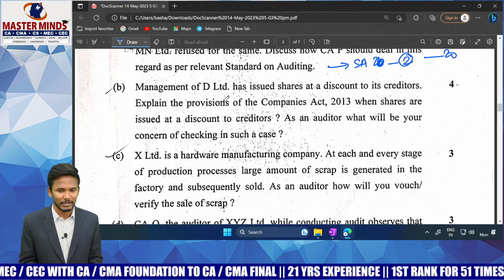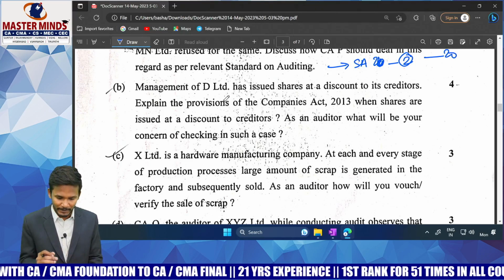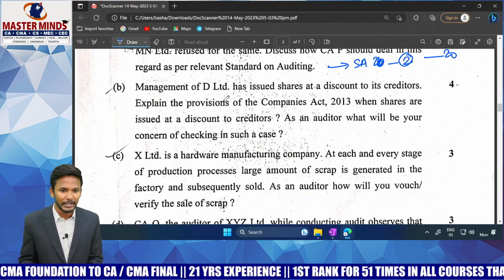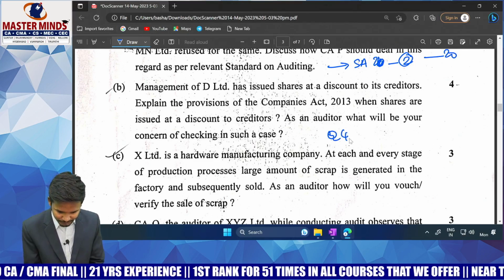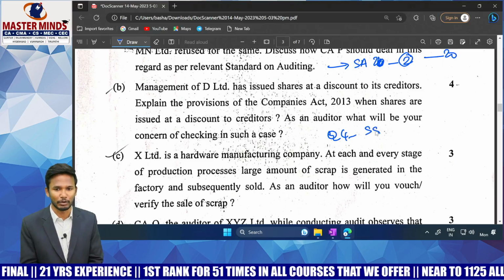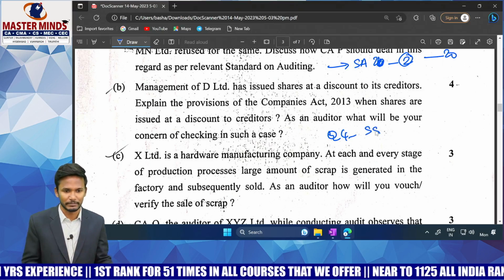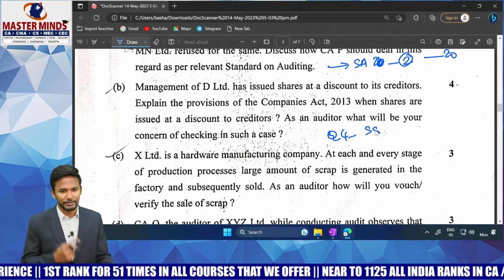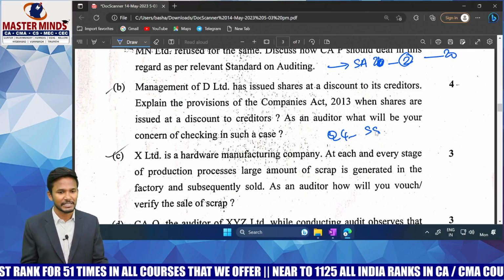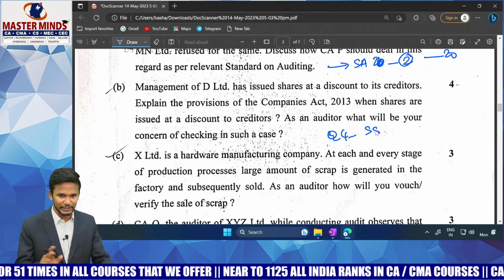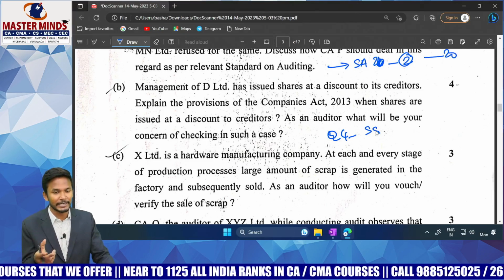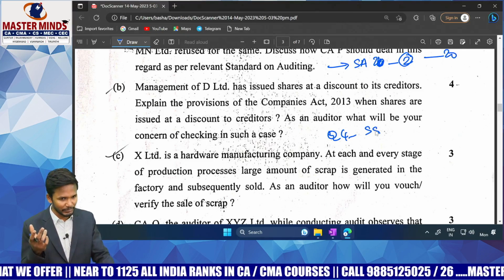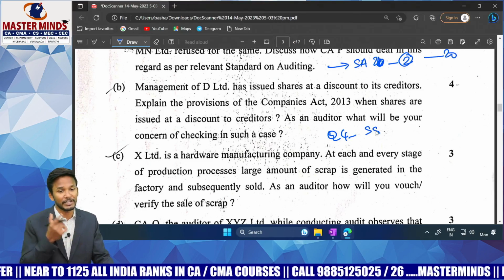What are those? First of all, let me tell you, is it covered in our material? Yes, sir, these are covered. Where is it covered? In the Items of Financial Statement chapter, question number 4 from self-study. So what are the circumstances, sir? First one, in case of sweat equity shares, I can go for issuing at a discount. Next one, in case of any creditors, any debt being converted into equity, there you can go for discounting.